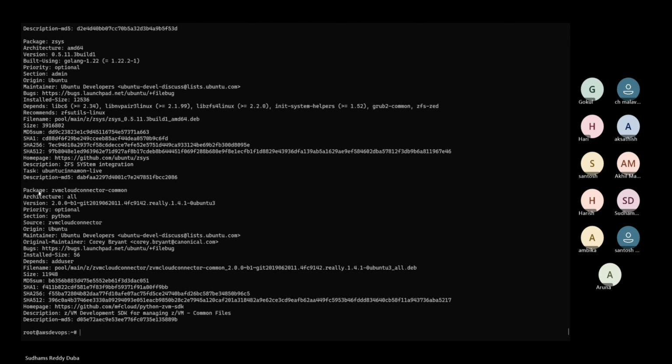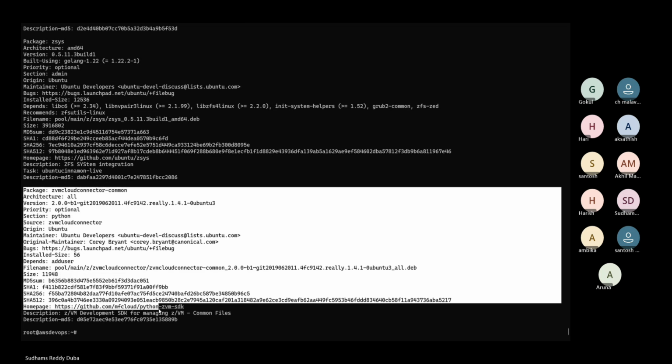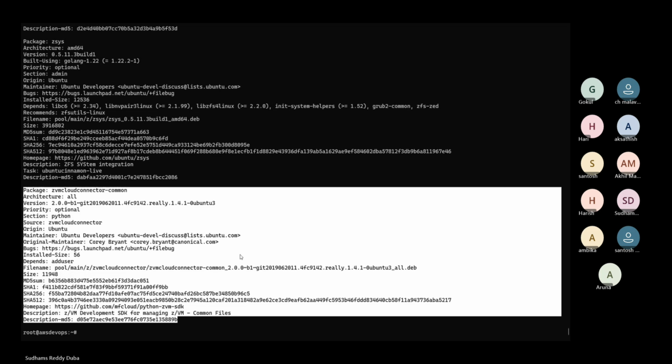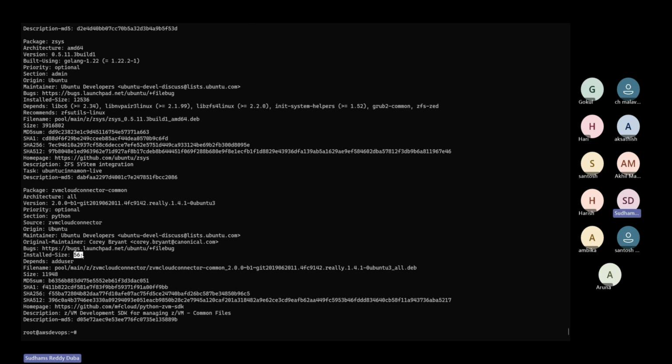You can see the package name, architecture, version, priority, section, which category it is, origin Ubuntu, and from which repository it got downloaded. All this information is available. You can also see the size of the package and dependencies. This is the installation size and this is the total size of the package. I hope your question is answered.